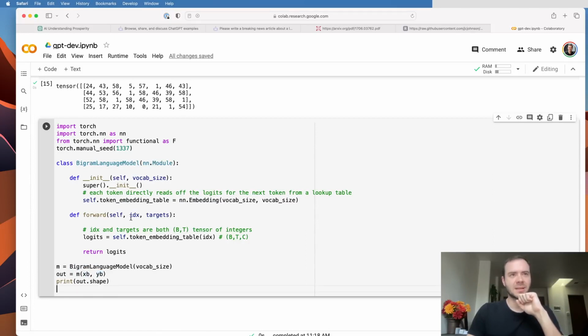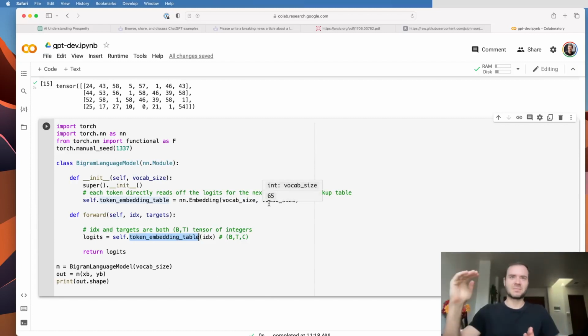Now when the inputs and targets come here, you see that I'm just taking the index, the inputs x here, which I renamed to idx, and I'm just passing them into this token embedding table. So what's going on here is that in the constructor, we are creating a token embedding table, and it is of size vocab size by vocab size.